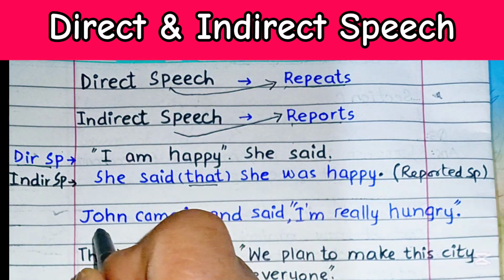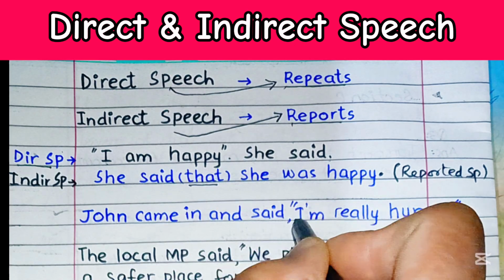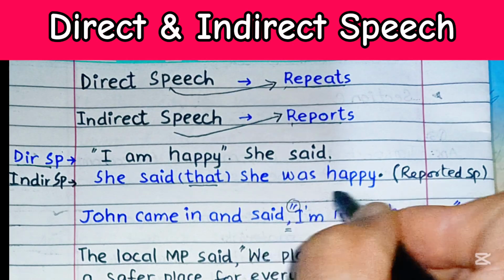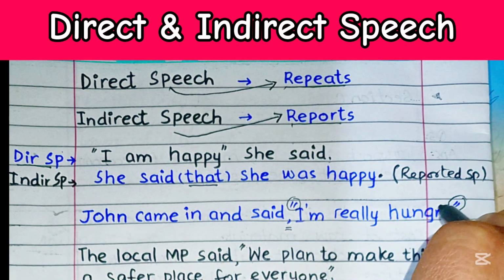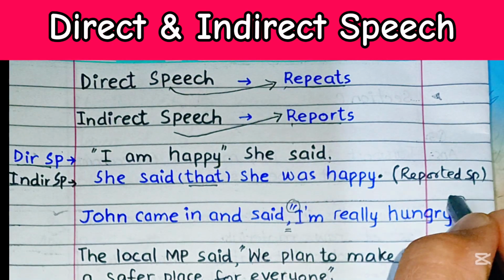So this is one example: John came in and said, then we have a comma over here, and then we have got inverted commas. We know that these are inverted commas or double quotation marks.